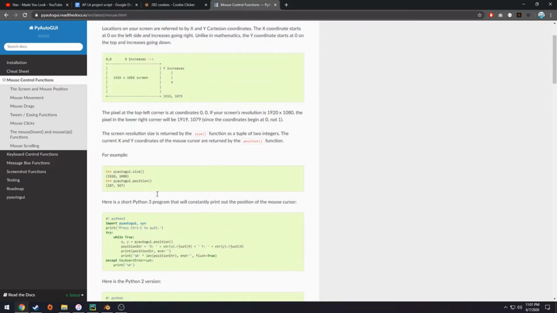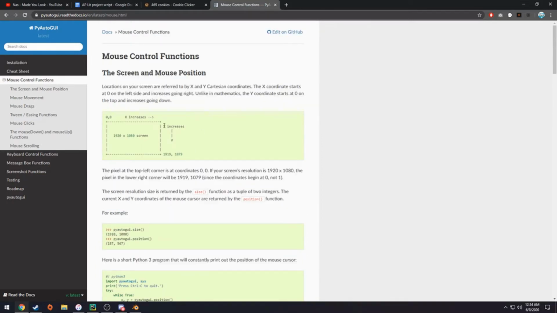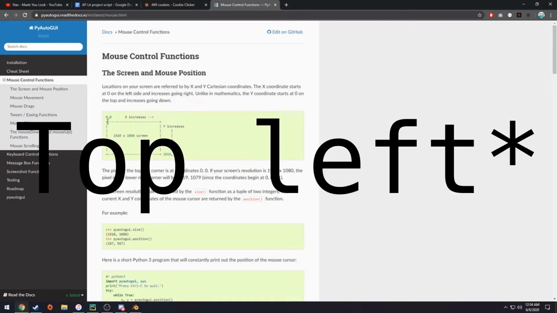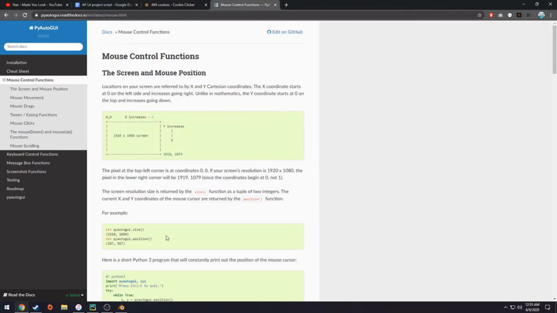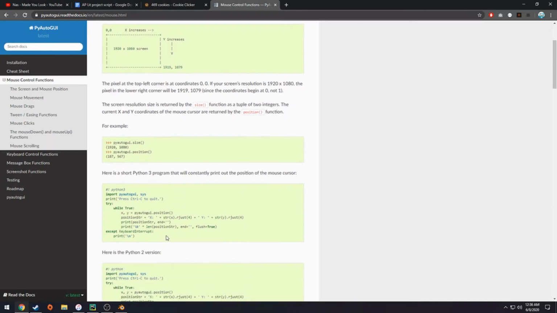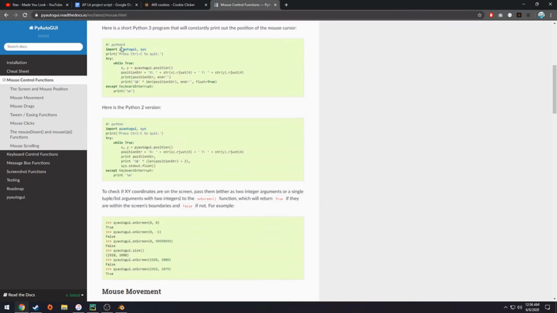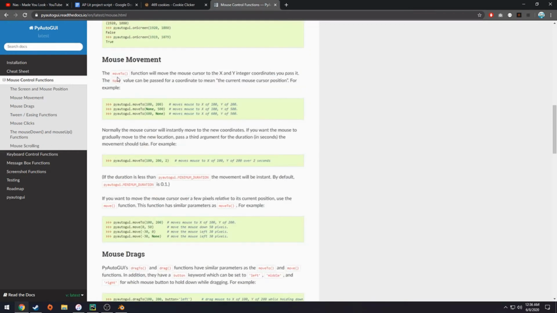and you can use different commands to control your mouse movements. Over on this section of the website, you can see it explains how the coordinate system on a monitor works. The X increases kind of like how a standard coordinate system works, but the Y increases starting from the top left corner down. This website also gives a bunch of different tutorials on how to actually use this library called PyAutoGUI. So you can see it has a ton of commands to move your mouse.